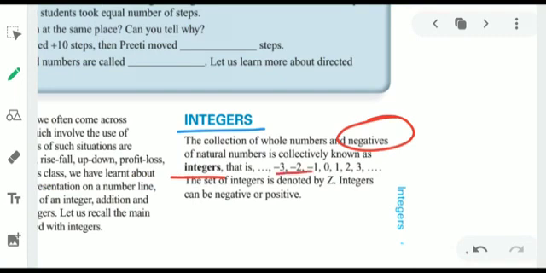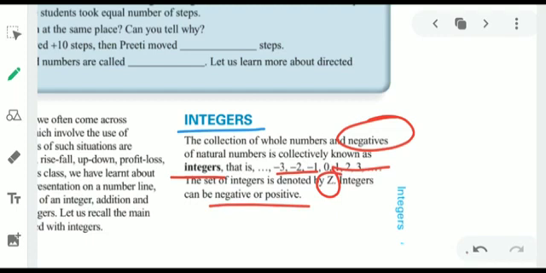Negative numbers are called negative integers. All positive numbers are called positive integers. 0 is considered neither positive nor negative. The set of integers is denoted by the capital letter Z. Integers can be negative or positive. As you all know, natural numbers and whole numbers can never be negative. They are always positive, and integers can be negative or positive.